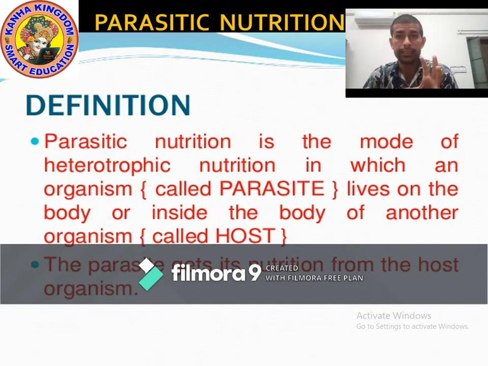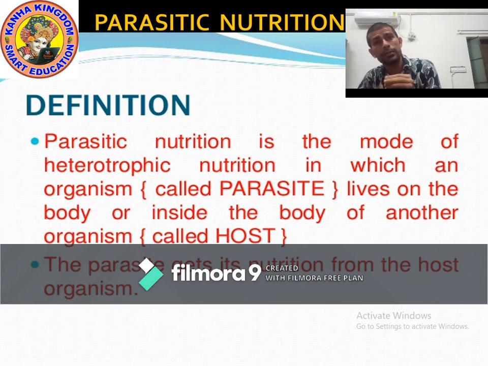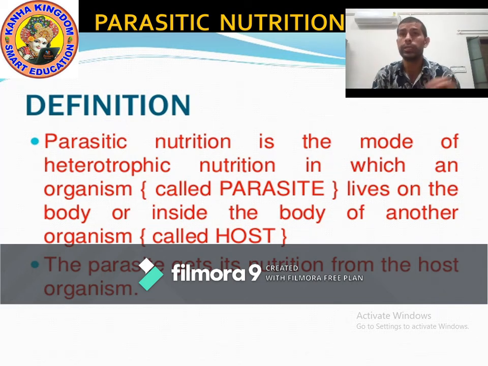Parasites are those organisms which live on the body of another organism, inside or outside. They live on the body or in the body.